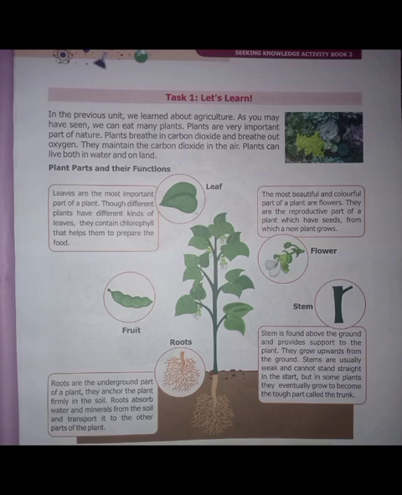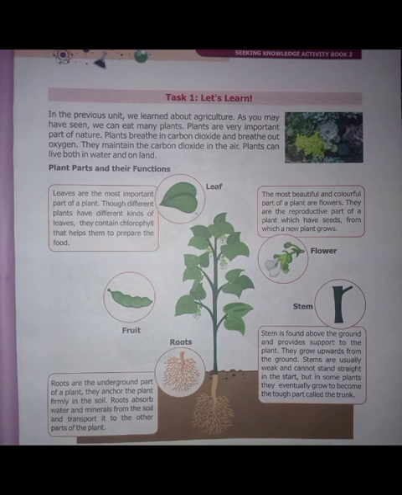Next one is stem. Stem is found above the ground. We all can see the stem is above the ground and the root is under the ground, and it provides support to the plant. It holds the leaves and flowers together. They grow upward from the ground, meaning their direction is upward.